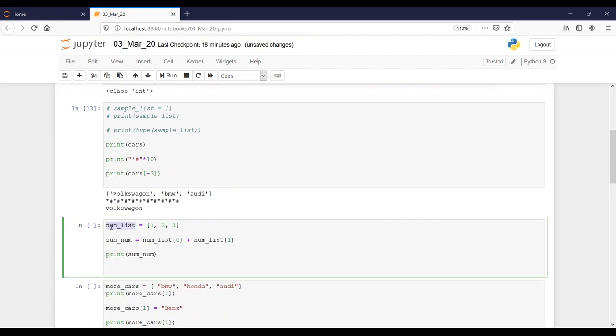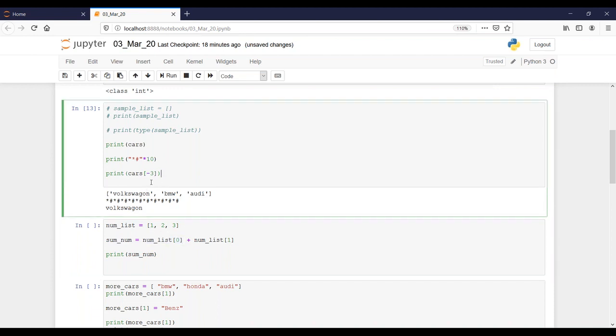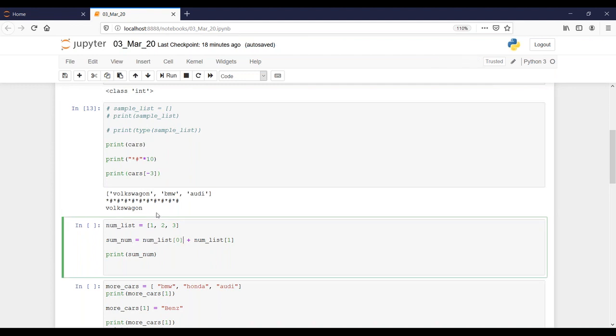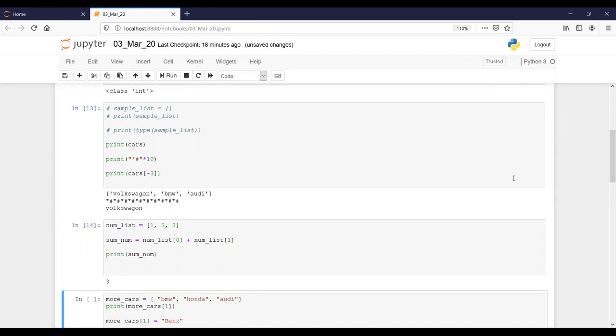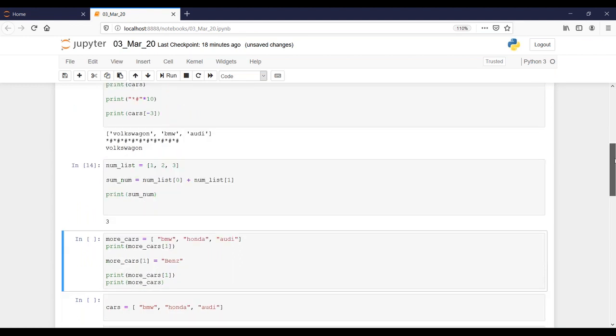So let me define a number list with the numbers 1, 2, 3 in num list. And then what am I doing here? Sum of num is equal to num list of 0 plus num list of 1. Can you guess? I've just explained the 0th element, first element, second element. So the value is 1 and the value is 2, so I'm adding 1 plus 2, that is 3. So, Naga, you're understanding this concept, right?